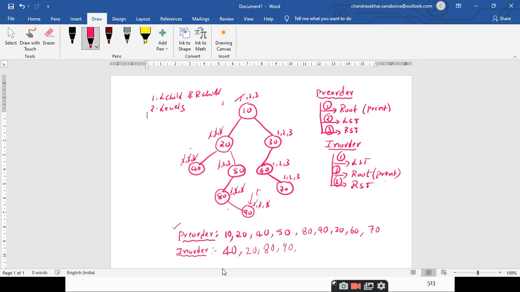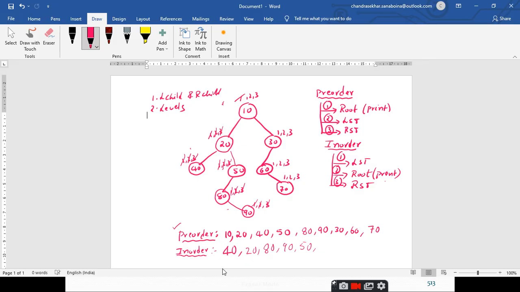Once you are done with all three steps, you go to the parent of this 90, which is 80. Here also I am done with the three steps. Now I go to the parent of 80, which is 50. Here I have completed only one step. I am left with two steps, right? So according to step 2, you need to print the root node. So 50 is printed, and the third step is traversing the right subtree. Since 50 does not have any right subtree, you just strike it off.